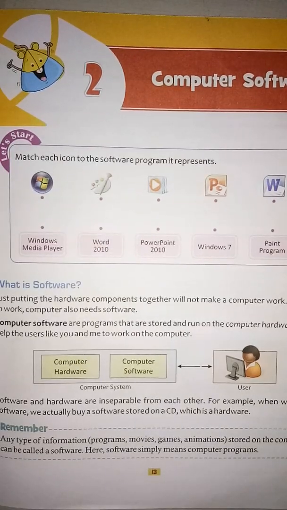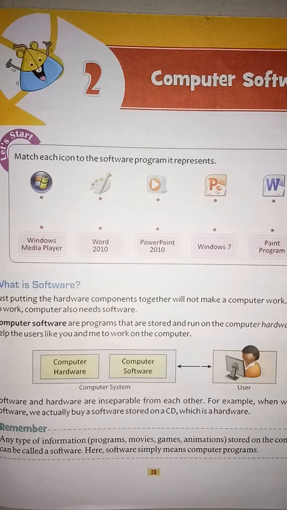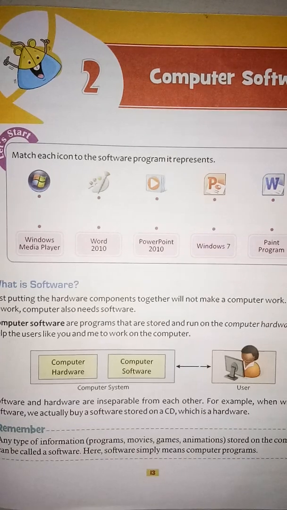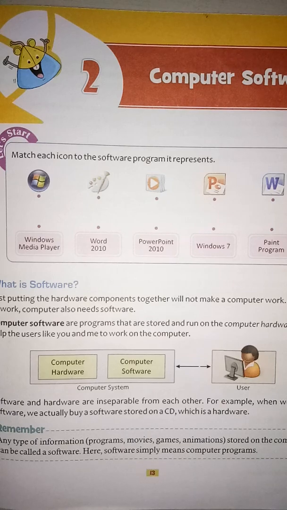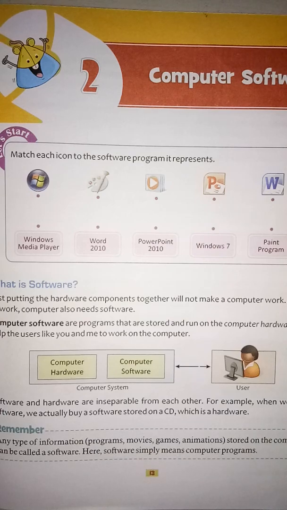Computer software are programs that are stored and run on the computer hardware. Hardware, you know, hardware that we can touch. They help the users like you and me to work on the computer. So basically computer have two types of component. First is software and second is hardware. Software are the programs that are stored and run on the computer hardware, and hardware are the things that we can touch.